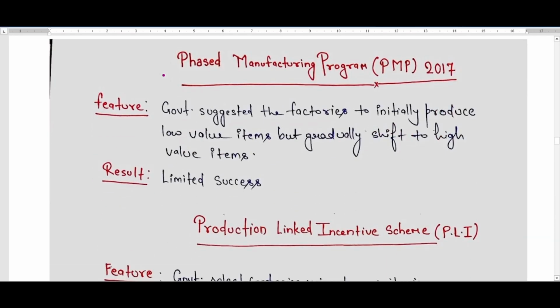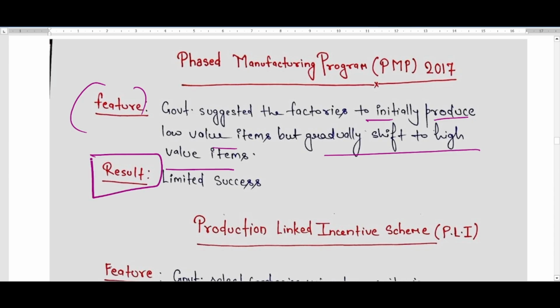Now another program, named the Phased Manufacturing Program, was introduced by the government of India in 2017. If we talk about the feature of this particular program, the government suggested factories to initially produce low value items but gradually shift to high value items. And the result of this program was that it got limited success.